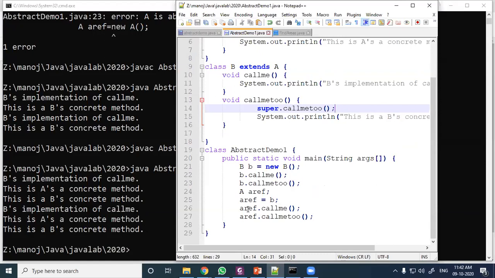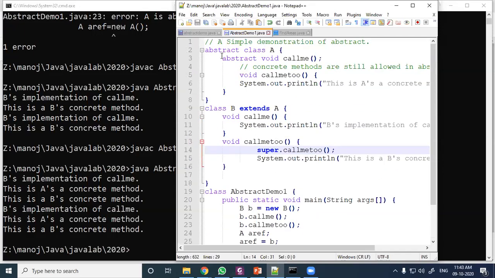For an abstract class, we cannot create an object or instance, but we can create a reference. For the child class, we can create a reference and we can create an instance, and through the abstract reference we can access its own members as well as the child's. But an abstract method must be redefined in the child class, which is non-abstract.